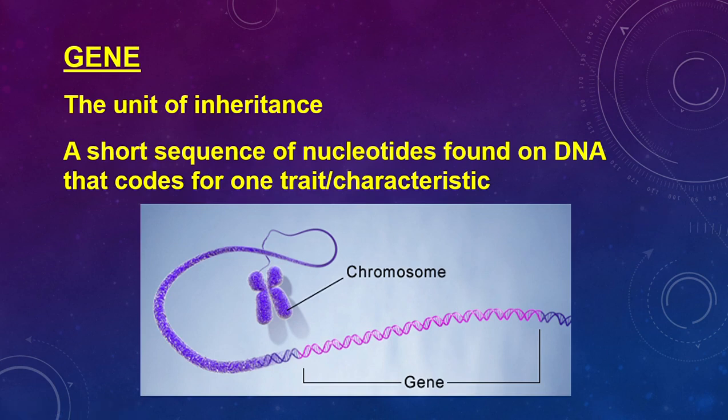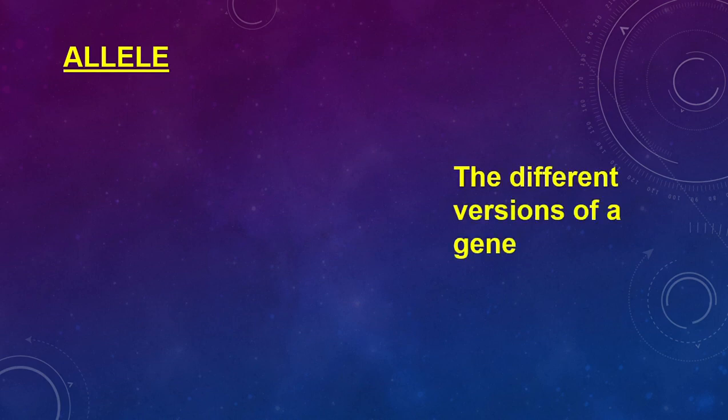Now, like I said, we are human. If you were to look at yourself in the mirror, then your parents and your friends and anyone else who's around you, you would obviously know that we are human. But we know that we are all different from each other in small ways, or small proteins that are slightly different. So, we then talk about alleles. Or sometimes you look at a video, they say allele, however you want to say it and however you're going to remember to spell it. But the allele is the different versions of a gene. So remember, one gene codes for one protein. But we are not all the same in that those proteins are exactly similar.